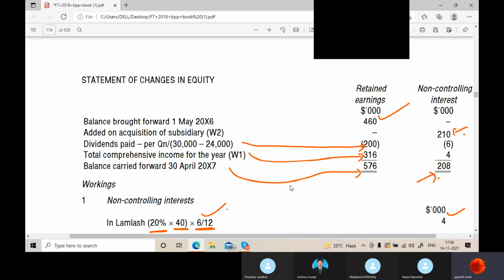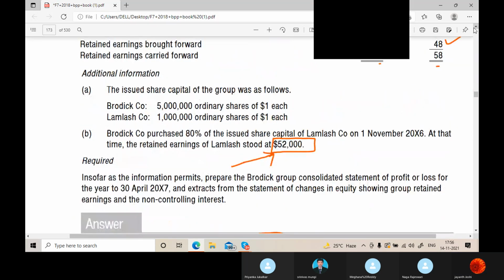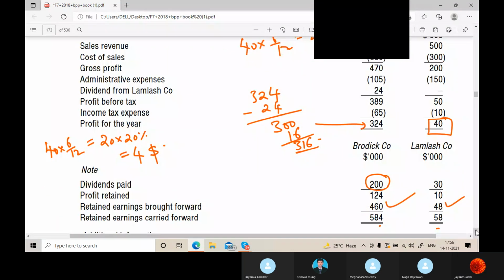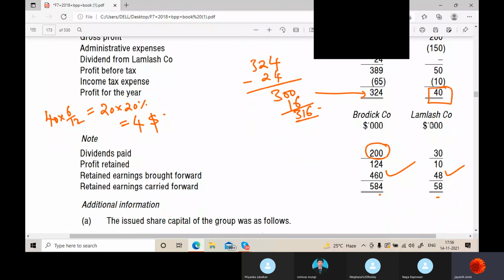Took it here, and dividends is what? As per the question, dividends are paid. Lamlash has paid $30 of dividends, na? Out of this, 80% has gone to Brodick, that is 24, and 6 has gone to whom?